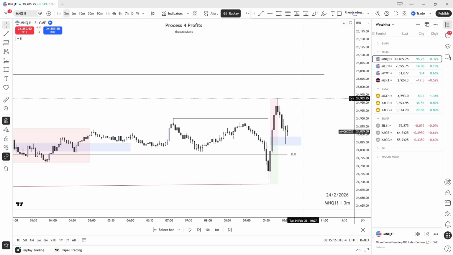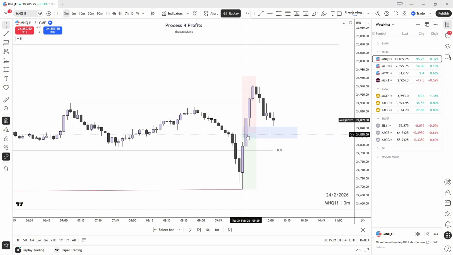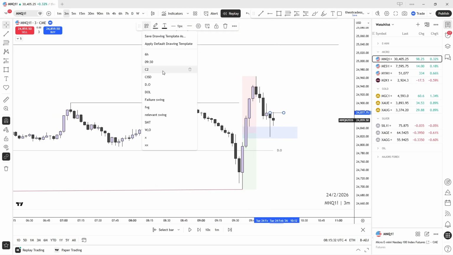Very, very mechanical, people. You can use all of these tools to your advantage. Very mechanical. So you see we trade into discount. So now I want to see just a closure above this and then I'm in. A closure above that order block. Above this, then that becomes an order block.